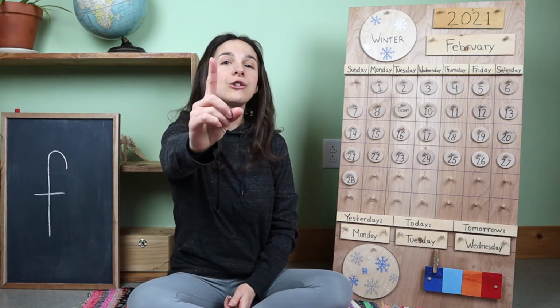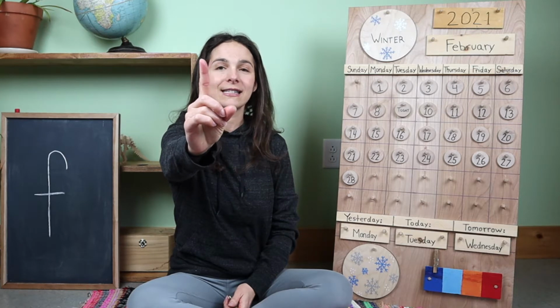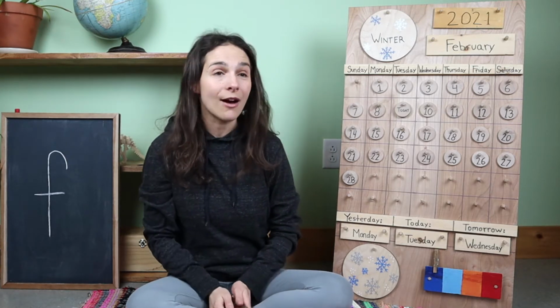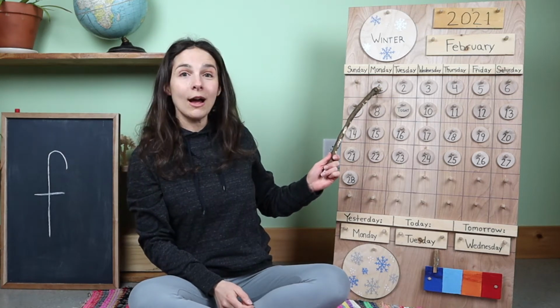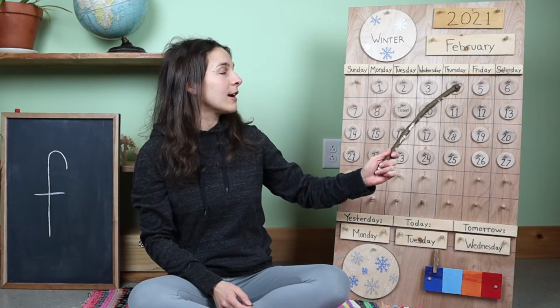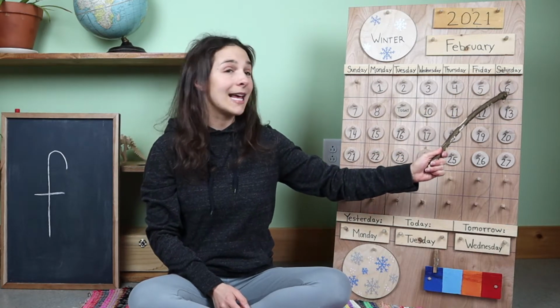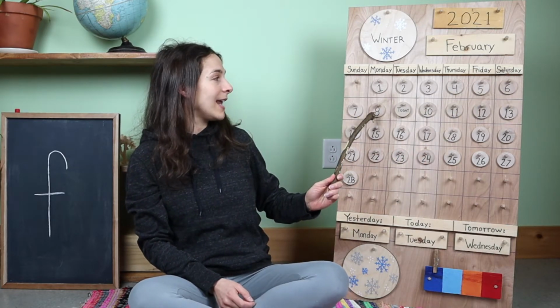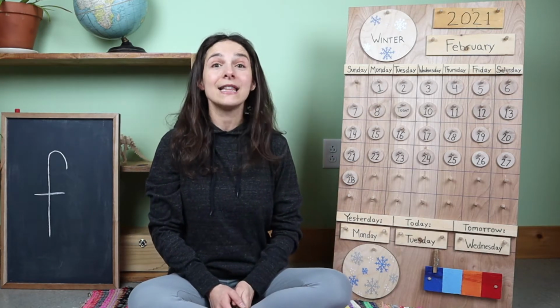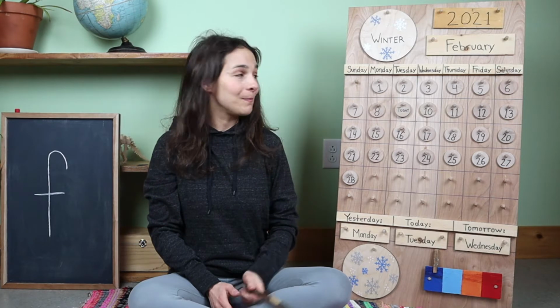Okay, friends, it's time to count all of the days that we've had so far in the month of February together. So let me see those counting fingers like this. We're going to warm them up. And now it's time to count. We'll start with the number 1, 2, 3, 4, 5, 6, 7, 8, 9. We have had 9 days in the month of February so far.